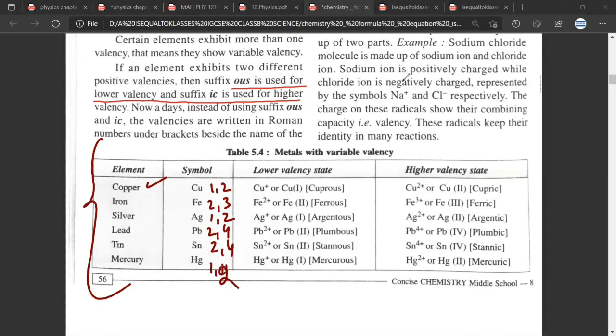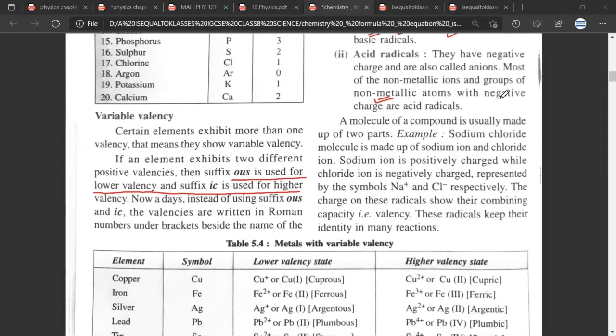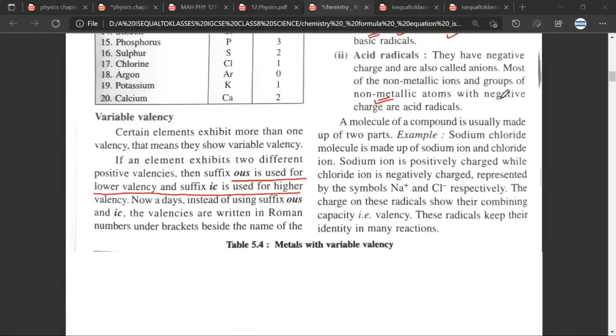Now, there are few elements which you will meet again and again on a daily basis, for example copper, silver, iron. These are the ones you will usually meet again and again. Have you understood? Yes, sir. So slowly you will start remembering the variable valencies of these cations. Have you understood? Yes.